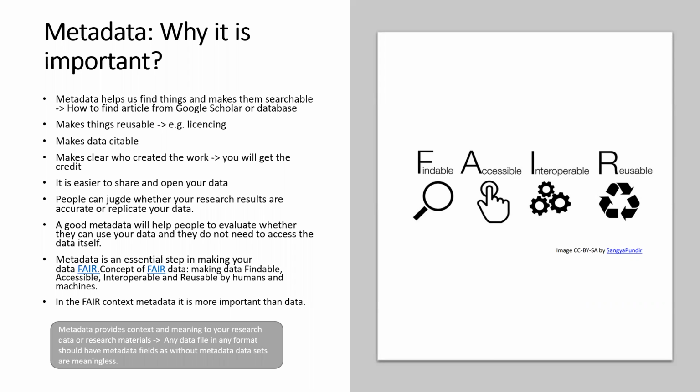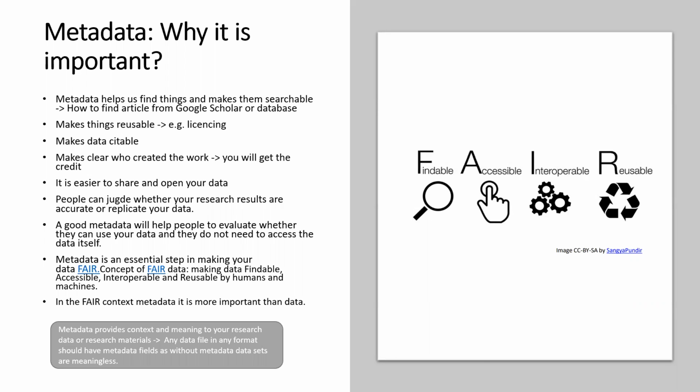For example, the library catalog is based on all these metadata records, and it's providing lots of metadata. So if you know the title of the book, you can find it because of all this rich metadata that library catalogs provide.